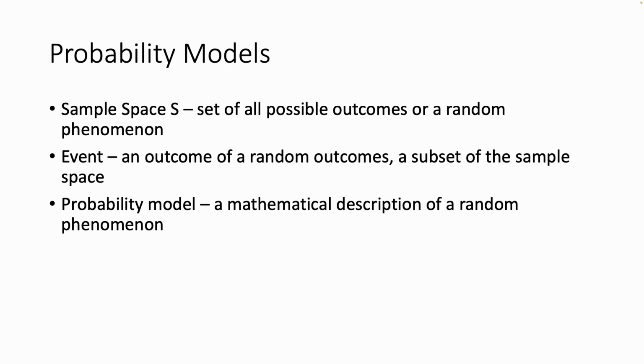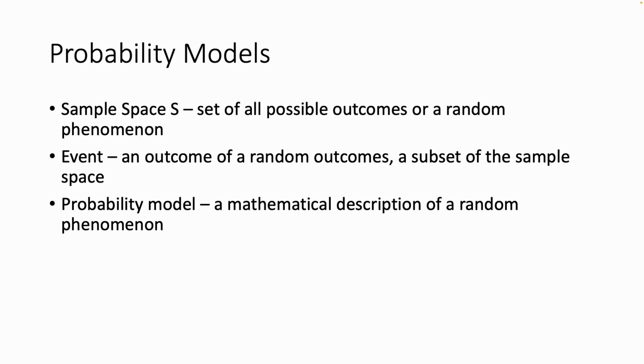There's no way to know whether tails is going to be what occurs next when we flip the coin, because of a big thing: all those events are independent of all the other flips or rolls of the coin. Which means that the randomness of each individual one is maintained regardless of what has happened before or what happens after. The next thing we're talking about is an event, which is a particular outcome of a random set of outcomes. It's a subset of the sample space.